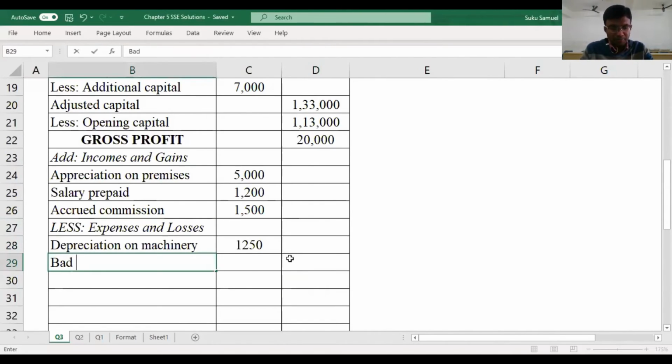Bad debts written off. How much is bad debts written off? Bad debts written off is 500. Then you have rent outstanding. How much is rent outstanding? Rent outstanding is 1,600. That is also put into place.